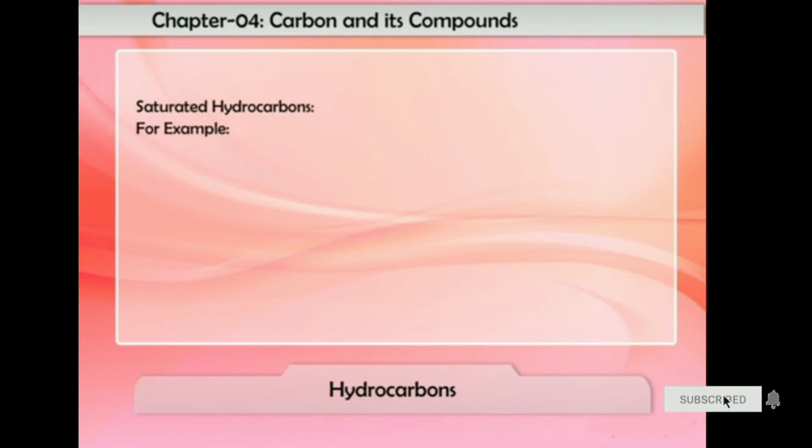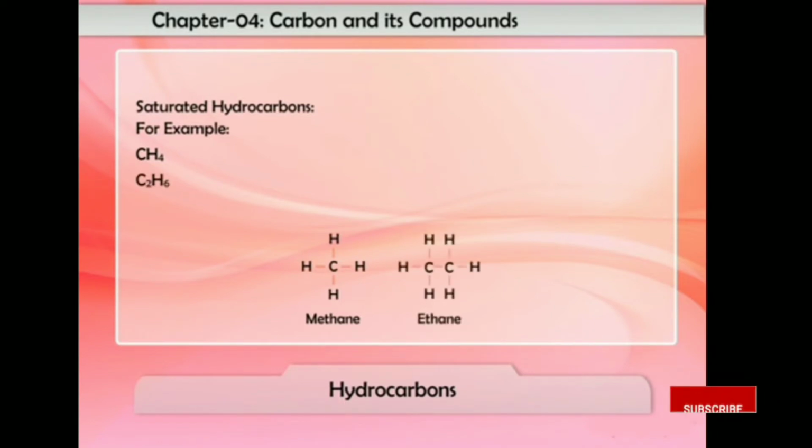If an alkane has one carbon atom in its molecule, then n is equal to 1 and its molecular formula will be C1H(2×1+2), that is CH4. Likewise, if an alkane has two carbon atoms in its molecule, then n is equal to 2 and its molecular formula will be C2H(2×2+2), that is C2H6.